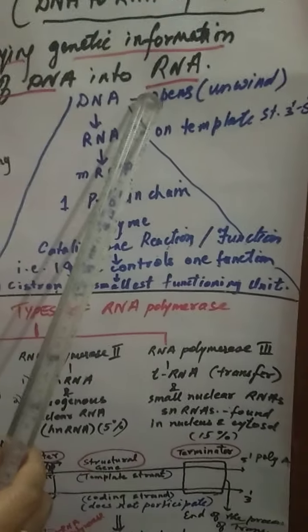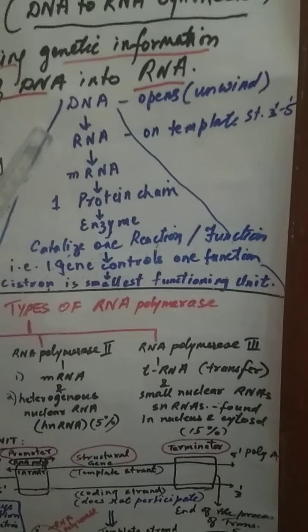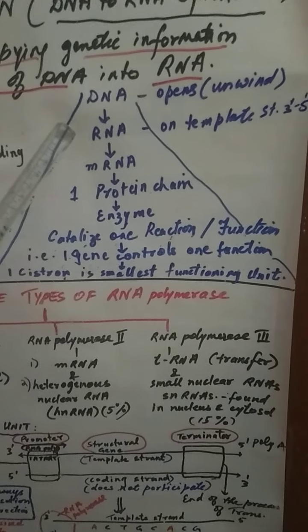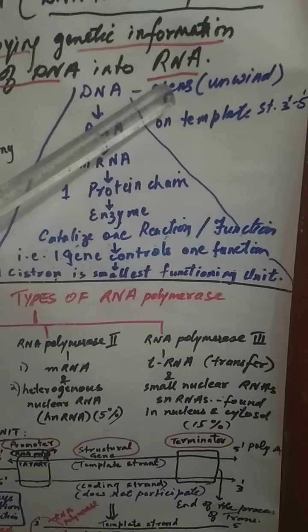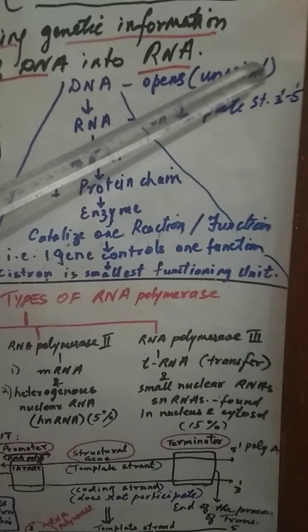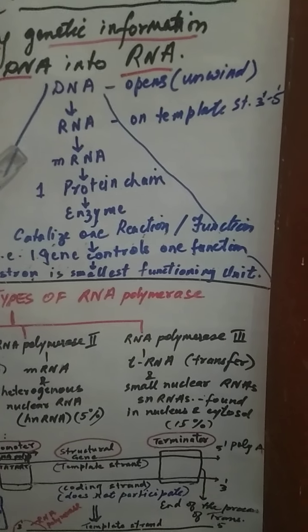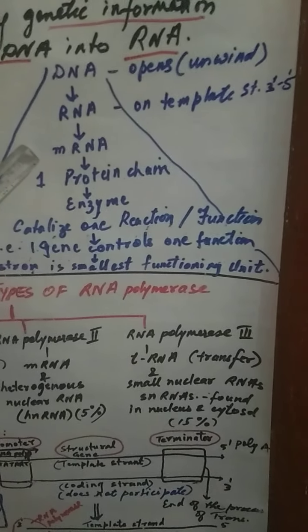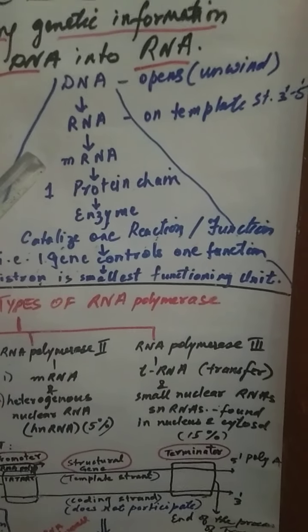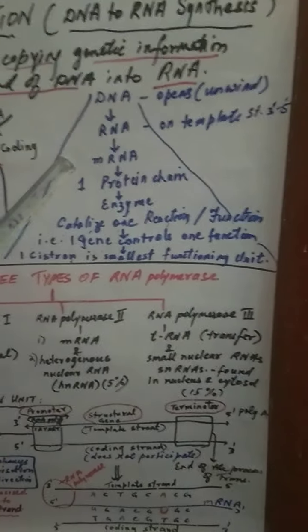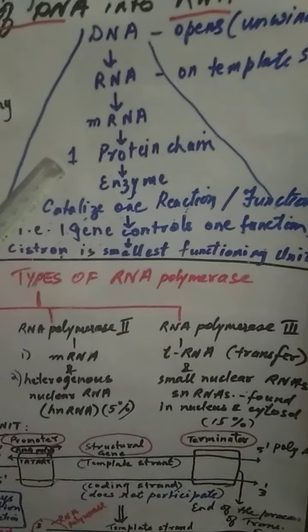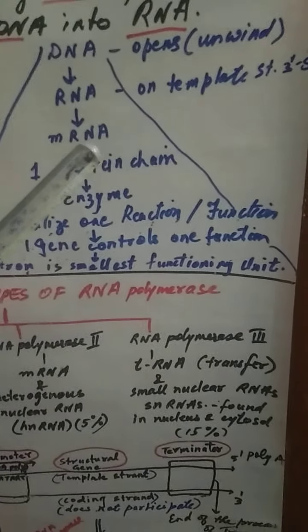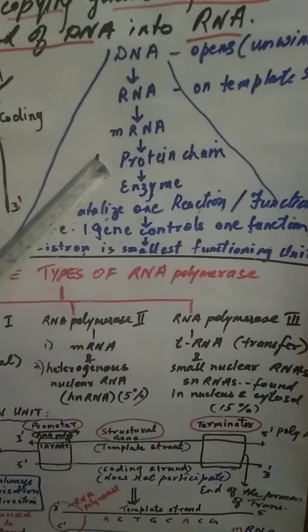Let us summarize. When DNA opens or unwinds, what is synthesized? RNA. This RNA will be synthesized on the template strand, which will be in which direction? 3' to 5'. This RNA is called messenger RNA because it is bringing the message from DNA. This mRNA is going to synthesize one protein chain. What is this one protein chain?